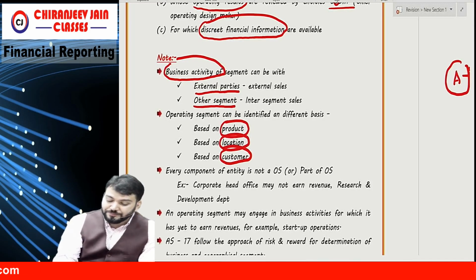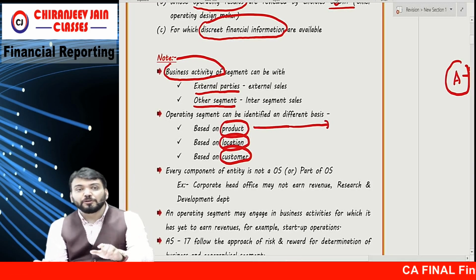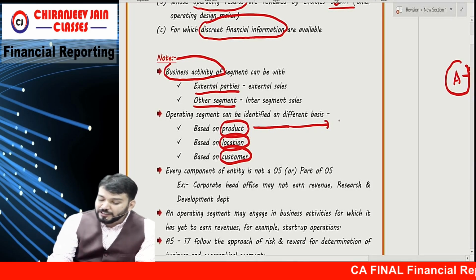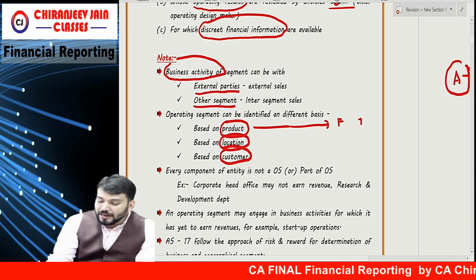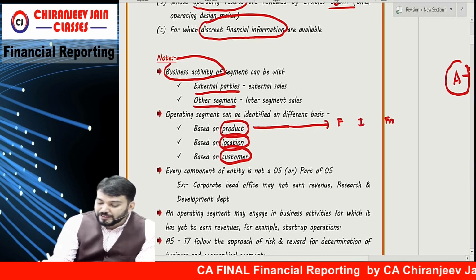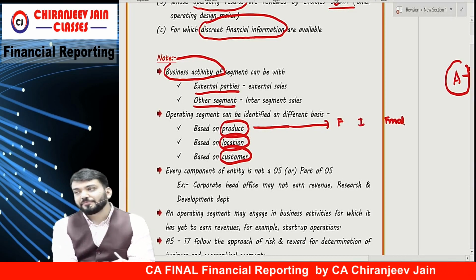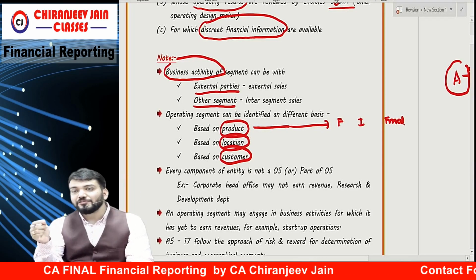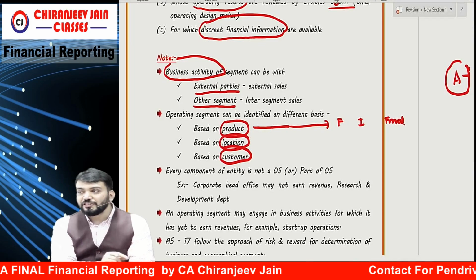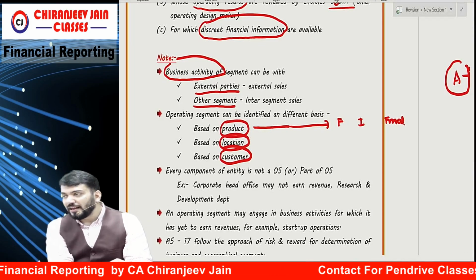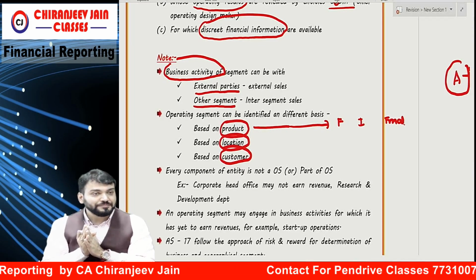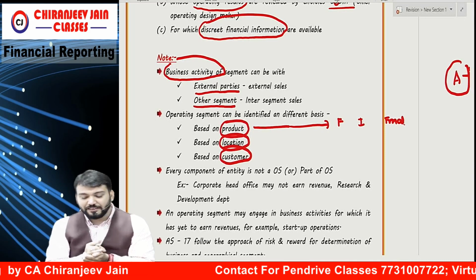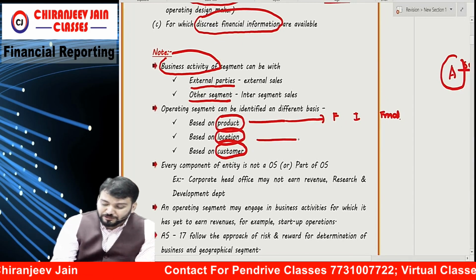In my entity, if I want to create segments based on product, it will be foundation, IPCC, and final. These are the products. Accounts I teach in foundation, accounts I teach in IPCC, accounts I teach in final. There are three products I have.